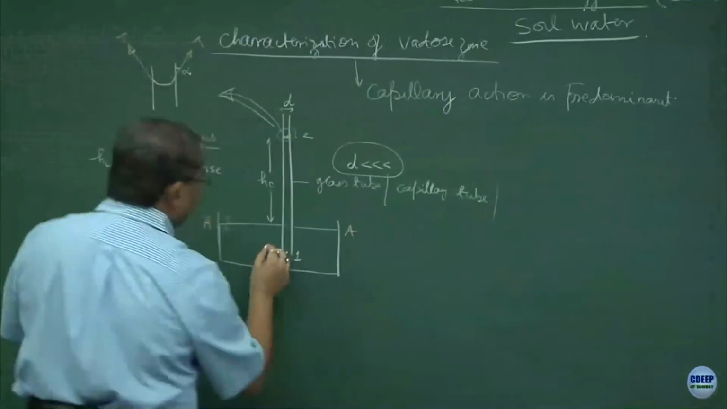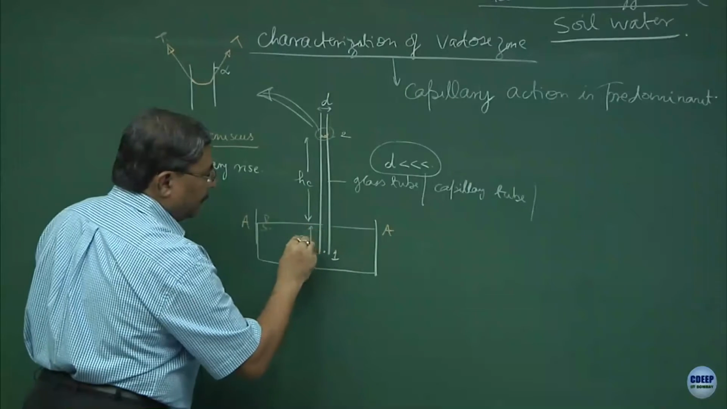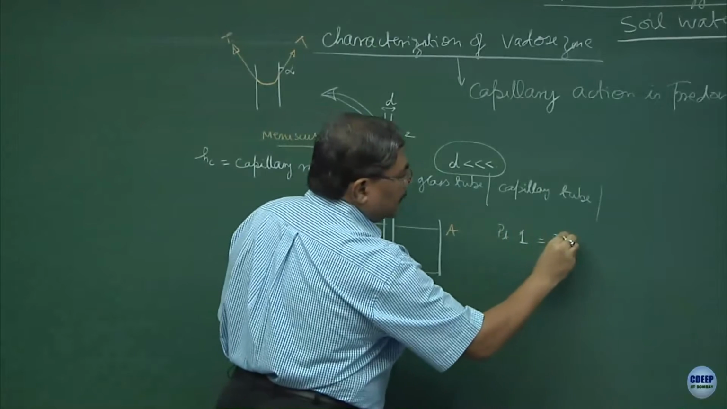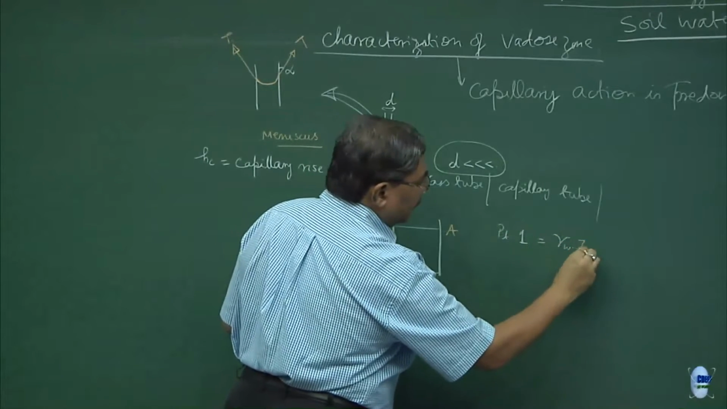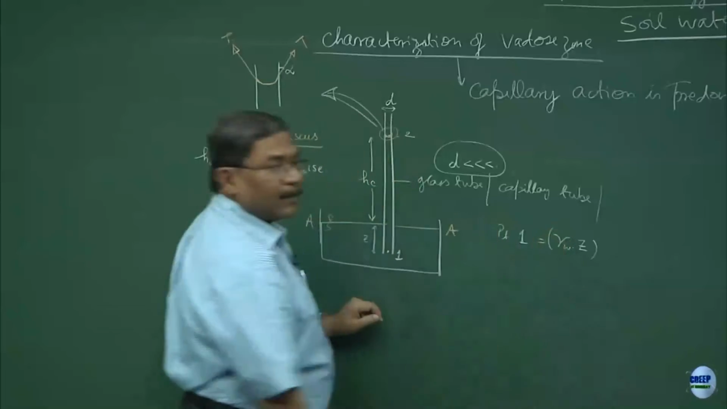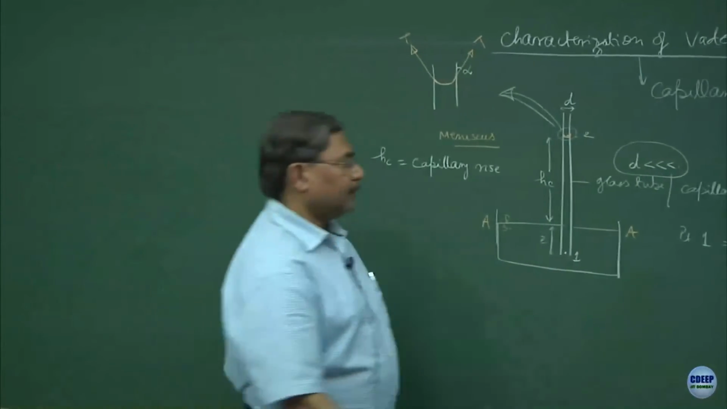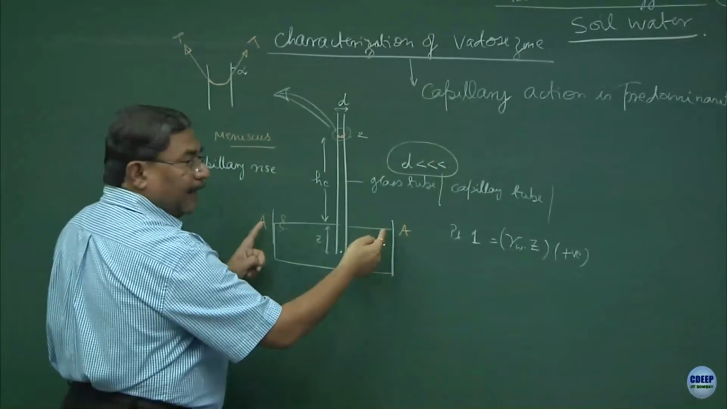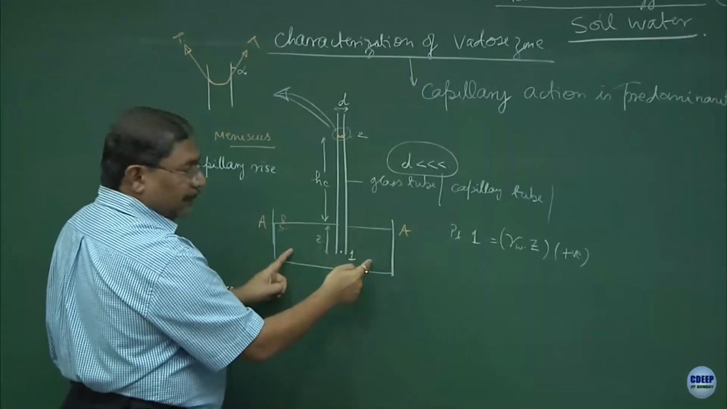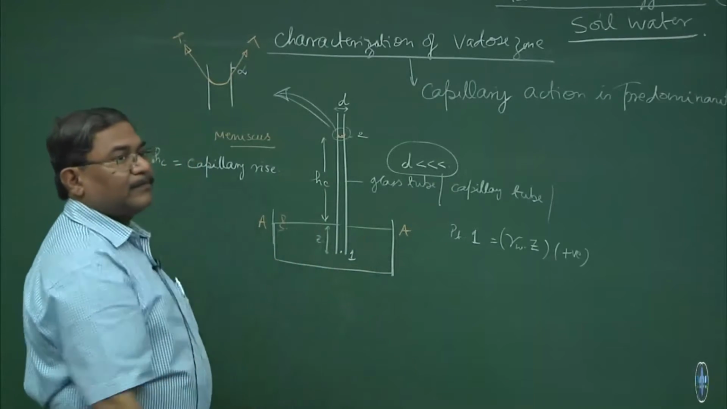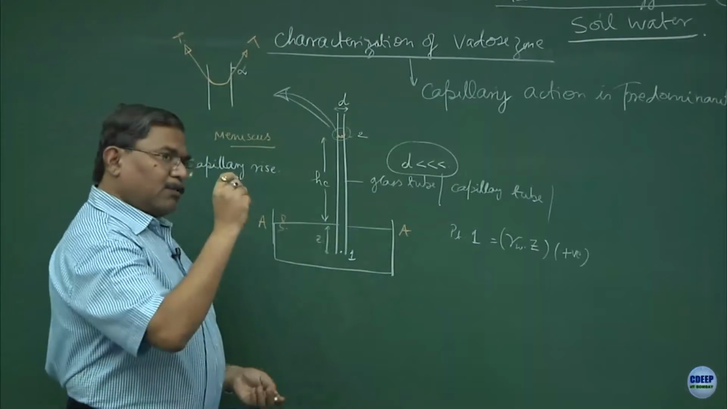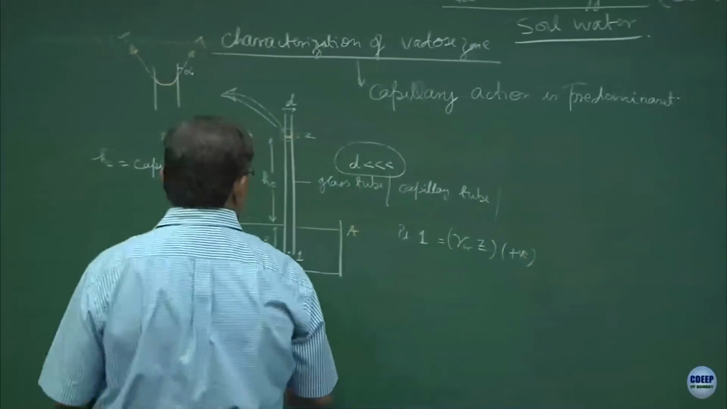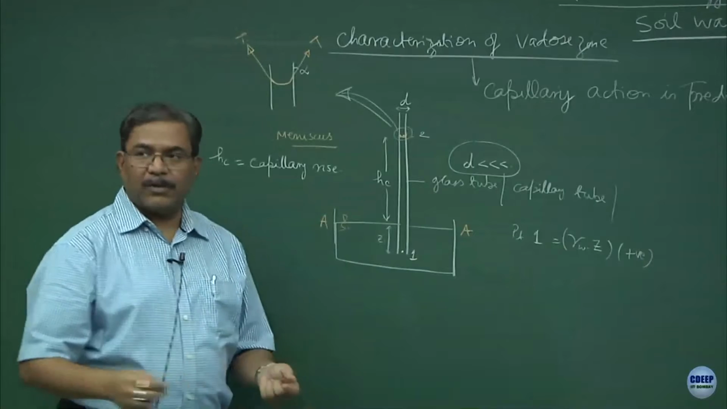If this is the Z at point 1, this is gamma W into Z. Is this okay? This is positive pressure. Anything which is beneath the phreatic line, atmospheric line is positive. How would you find it out? If I take another small tube which is known as a piezometer. Have you ever seen a piezometer? U-tubes you have seen?